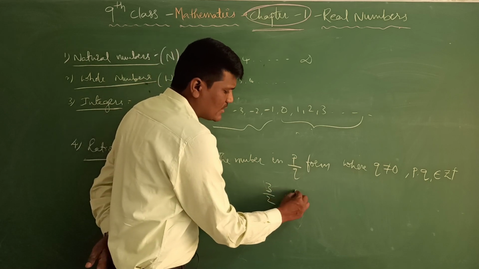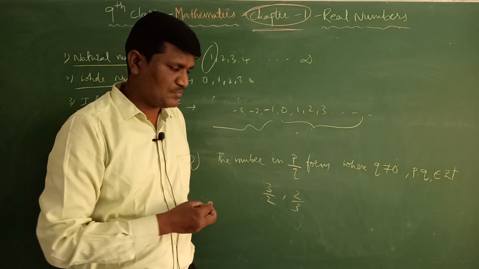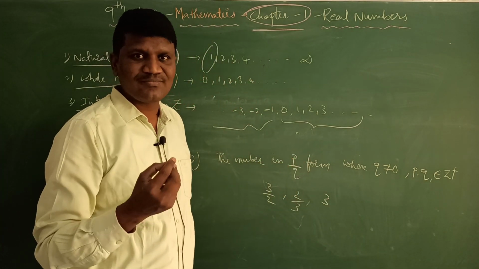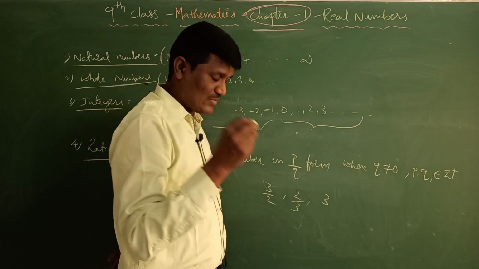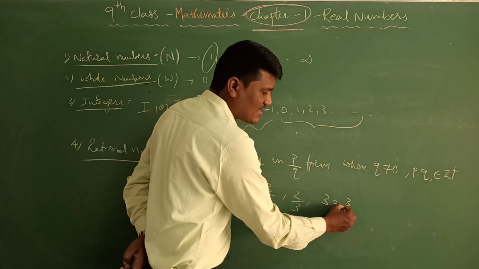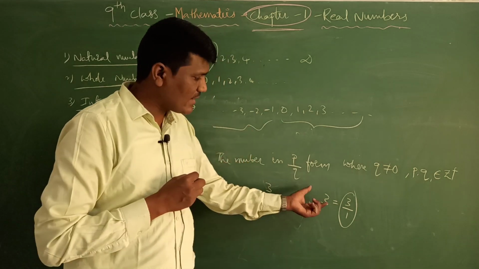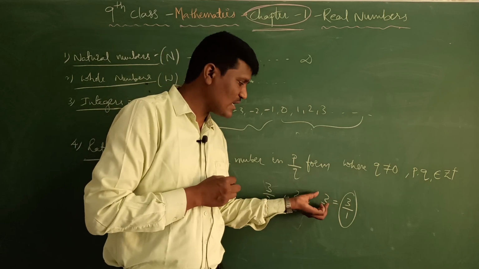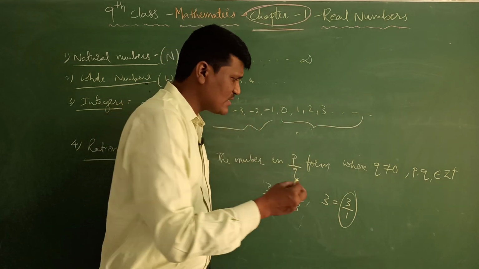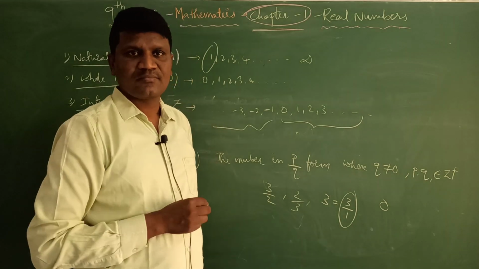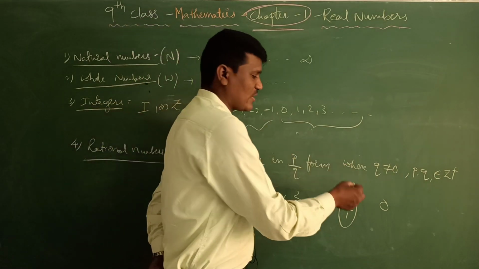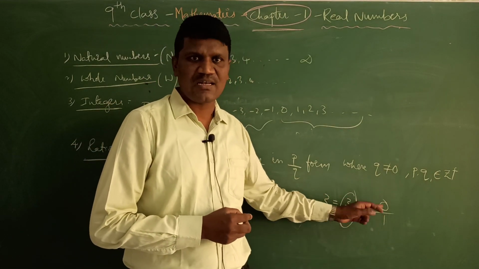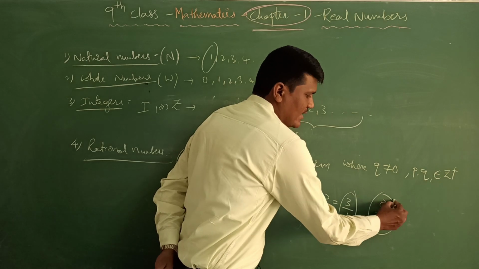You can say 2 by 3, this is also a rational number. Is 3 a rational number? Yes, this is a rational number because 3 I can write as 3 by 1. So it is in the form of P by Q, then 3 is also a rational number. Is 0 a rational number? Yes, 0 is also a rational number. I can write 0 as 0 by 1, right? So 0 by 1 is also a rational number.